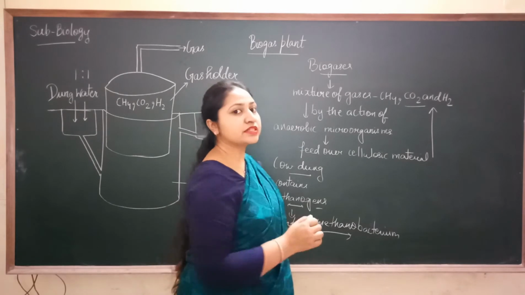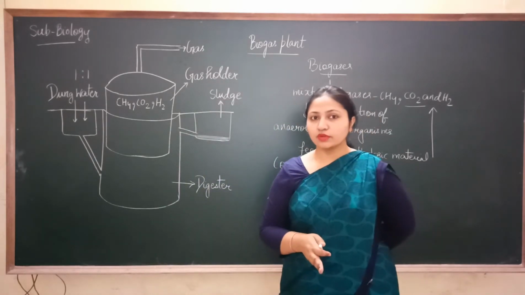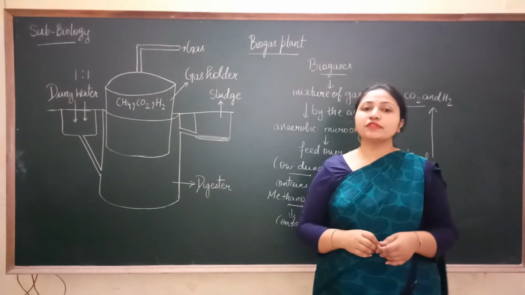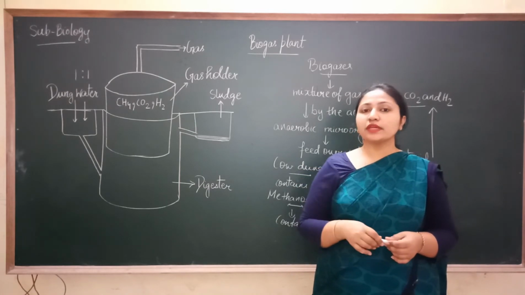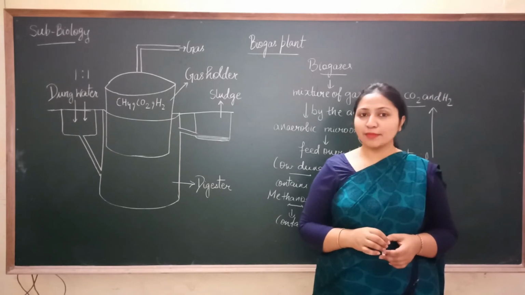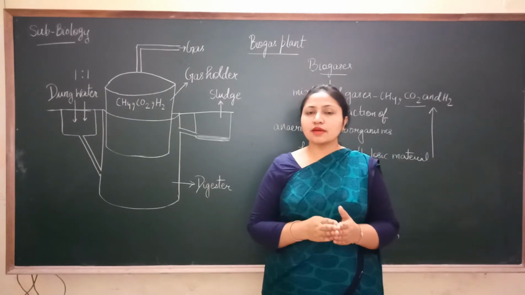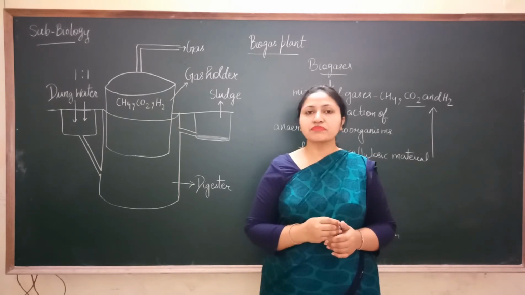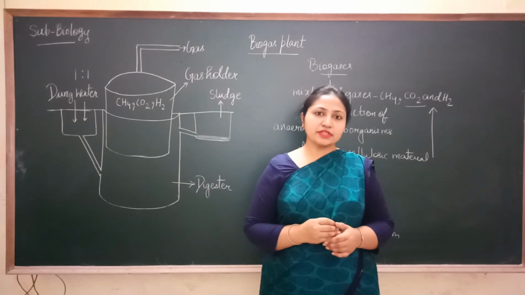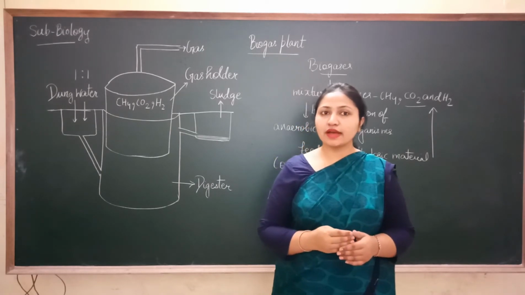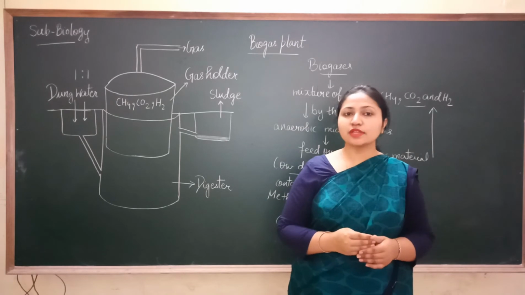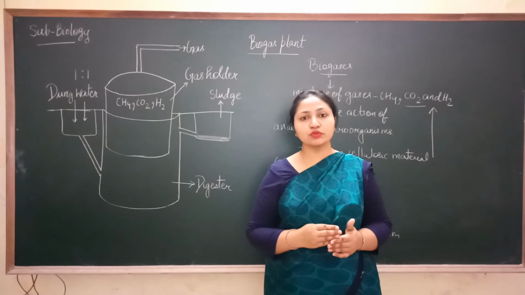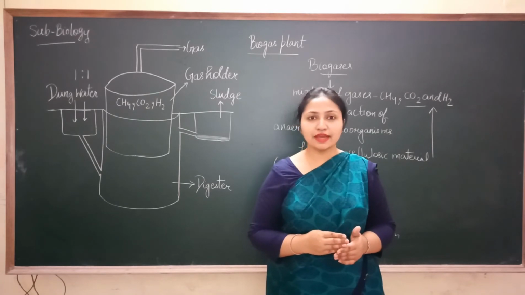And cow dung is produced by the cattle. Okay, and in the rumen part of the cattle, what is rumen here? Rumen is a part of the stomach. In the rumen part of the cattle, the cellulosic material is present, as they feed over the grass, as well as the anaerobic microorganisms, in the rumen portion of the stomach region of the cattle.